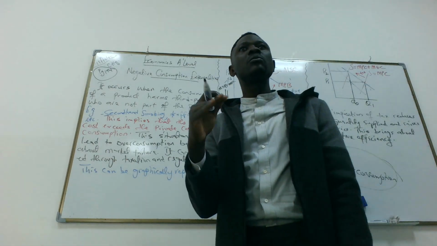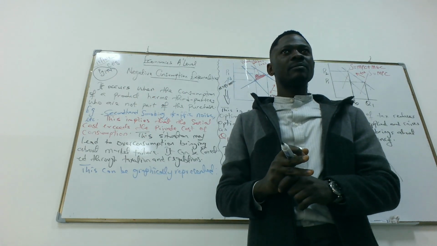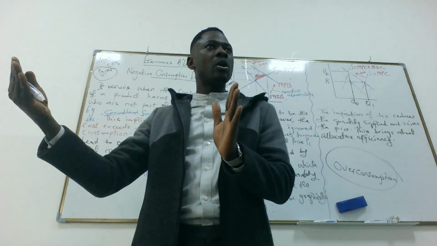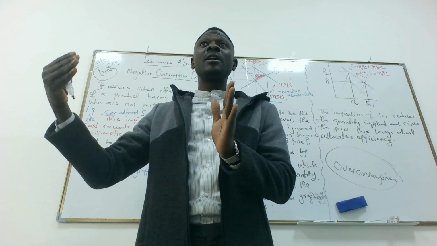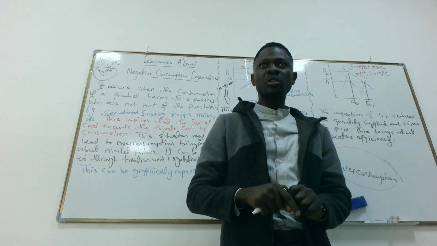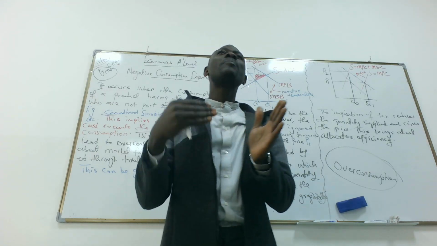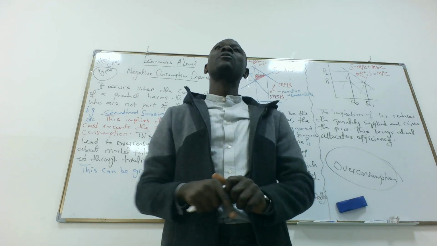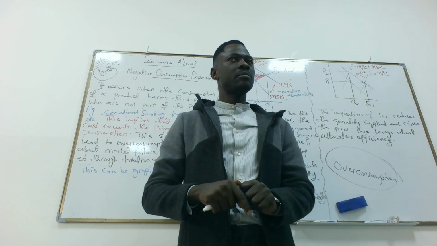It's different when it comes to production. Production is about cost. Consumption is about benefit. Do you get the difference I'm talking about here? When we talked about production, we were talking about the marginal private cost of production being lesser than the marginal social cost of production. That is market failure. But when it comes to consumption, the marginal social benefit of consumption is lower than the marginal private benefit of consumption. And that is a market failure, which is a result of overconsumption.